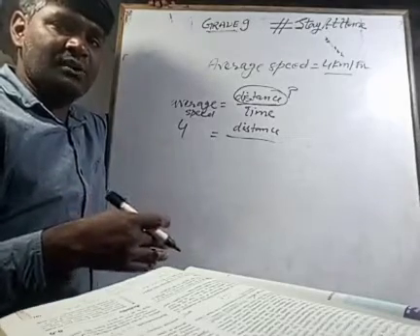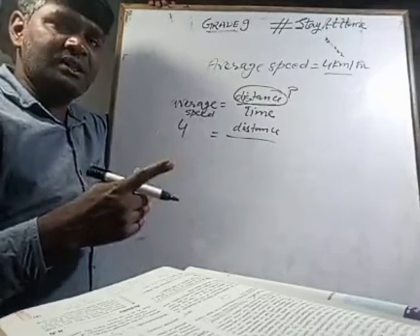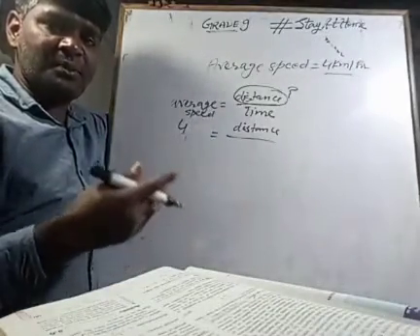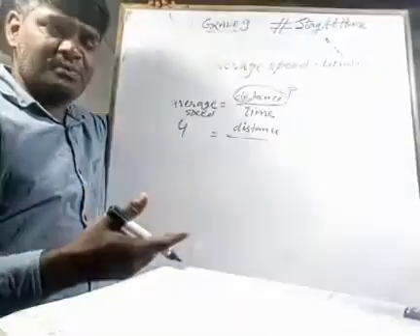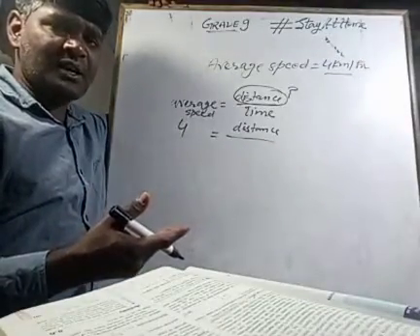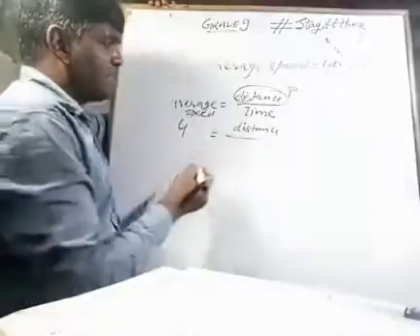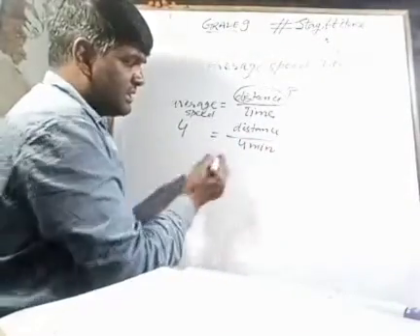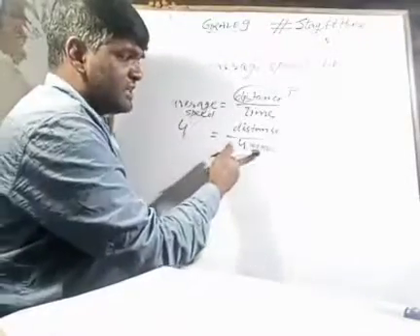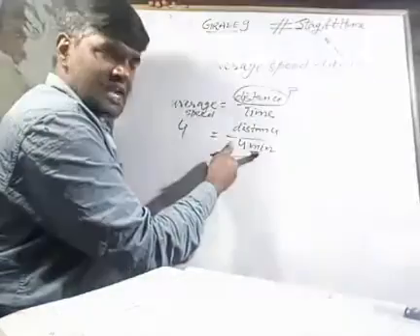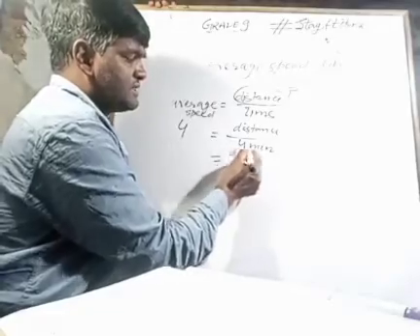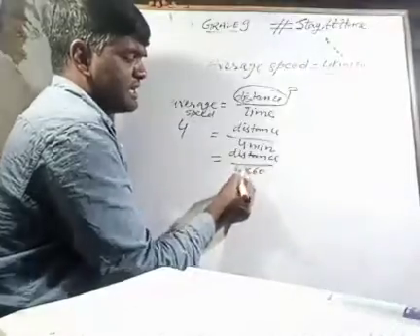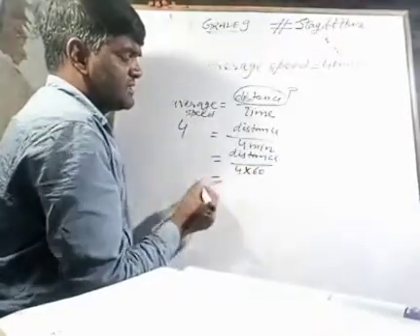Let's say you start walking from your home at 9:30 and you reach the bus stop or your school after 15 minutes. So time will be 15 minutes. By knowing these values, my dear student, we can calculate the distance. Let it be 4 minutes. But for the standard unit, that minute can be changed into second. 1 minute has 60 seconds, so 4 is multiplied by 60.